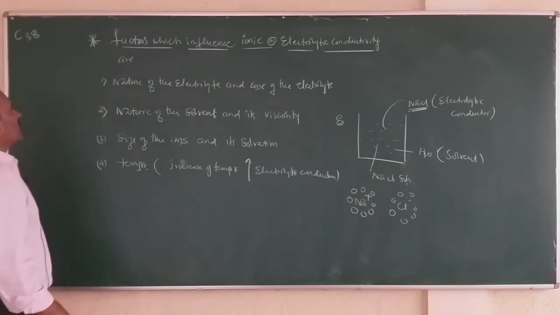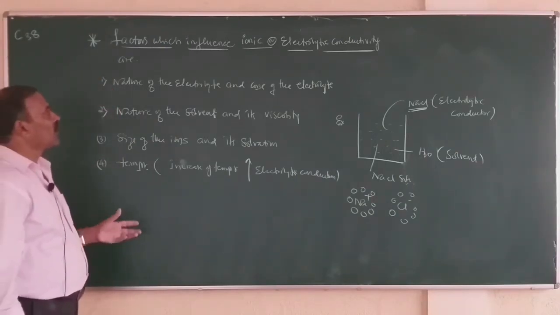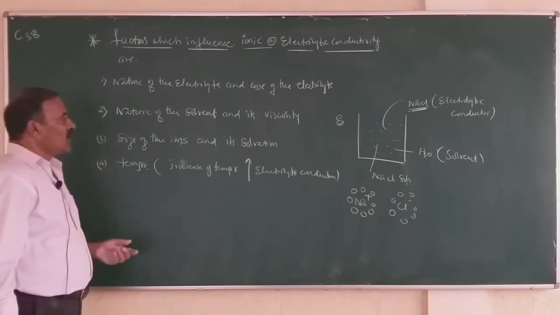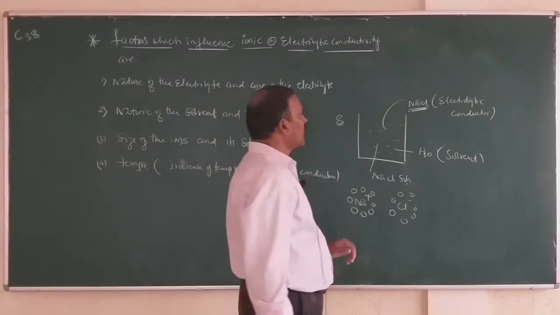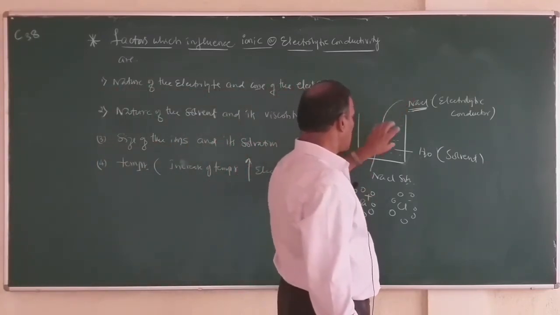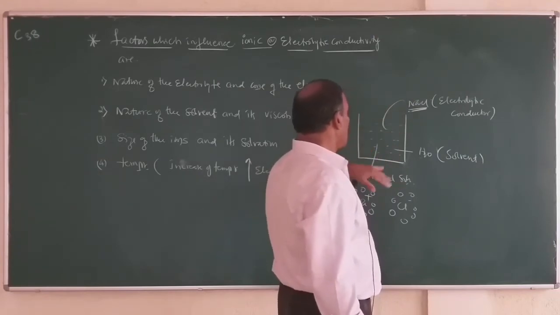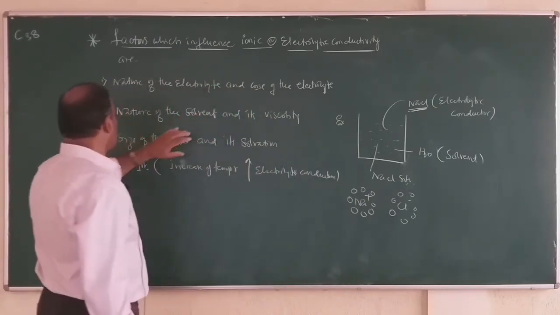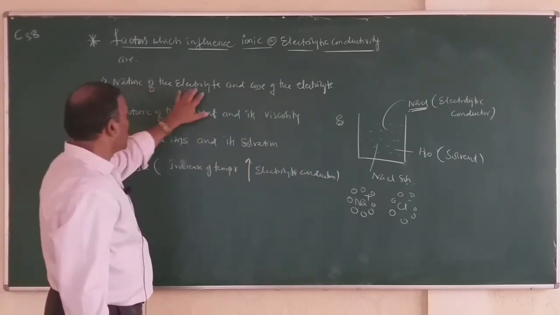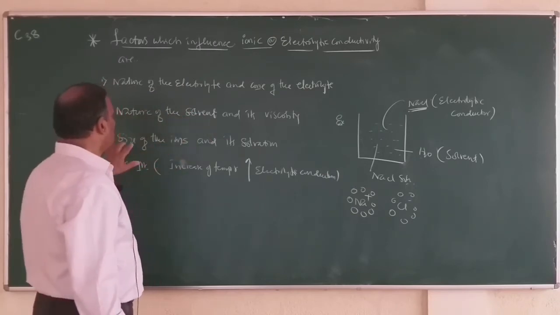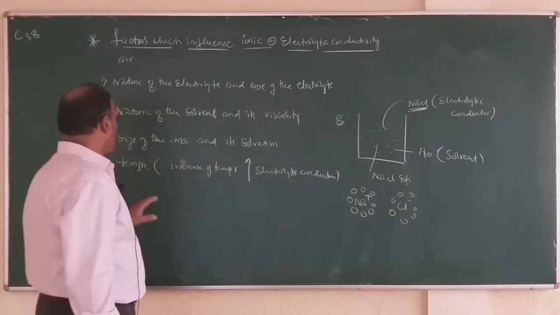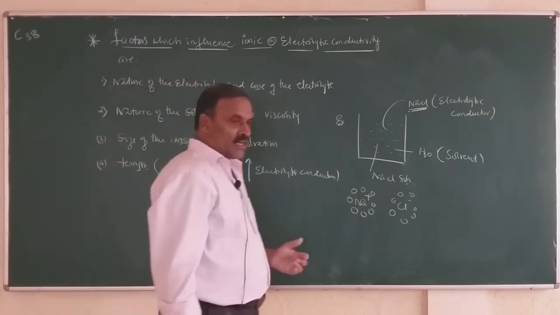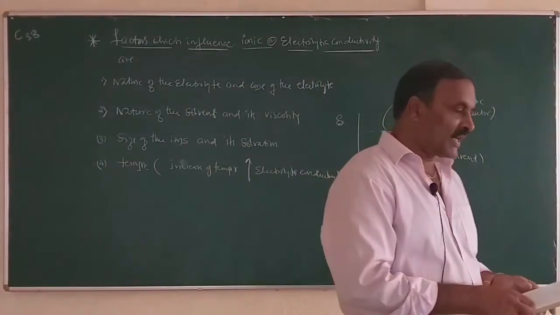What are the factors which influence ionic or electrolytic conductivity? So, these are the 4 factors: nature of the electrolyte and concentration of the electrolyte. If the concentration is more, conductivity is also more. If concentration is less, conductivity is also less. Nature of the electrolyte, nature of the solvent, size of the ions and its solvation, and fourth factor is temperature. Increase of temperature increases electrolytic conductivity.